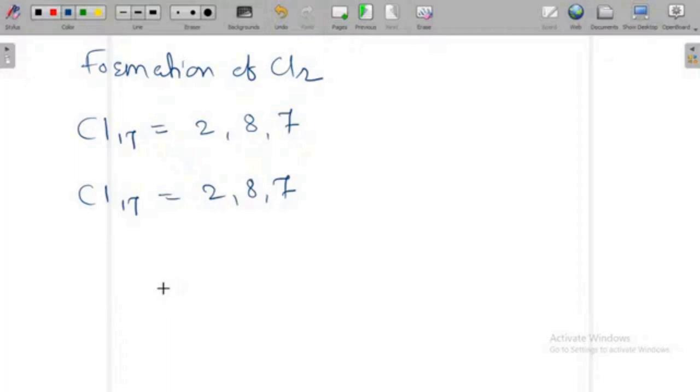Means the last orbit of this chlorine contains 7 electrons. Now there is no loss or gain of electron, because both these chlorine atoms are there. They are joined together by sharing of electrons. Understand? Now to complete the octet, it requires 1 electron. It also requires 1 electron.